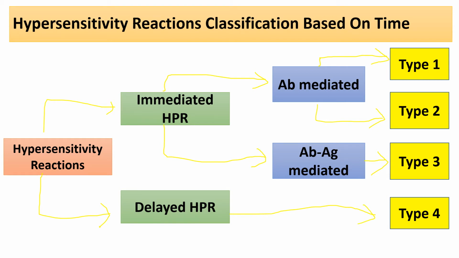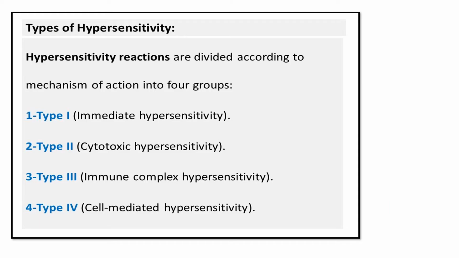So we will learn each one: type 1 reaction, type 2 reaction, type 3 reaction, type 4 reaction. What happens in these particular types of reactions? Before going on, let's see what cells participate in this hypersensitivity reaction.